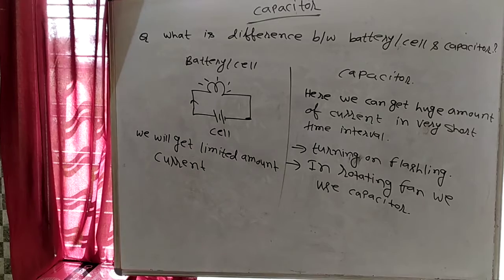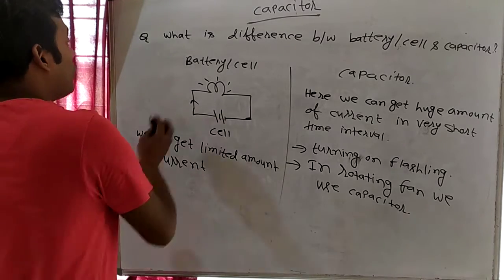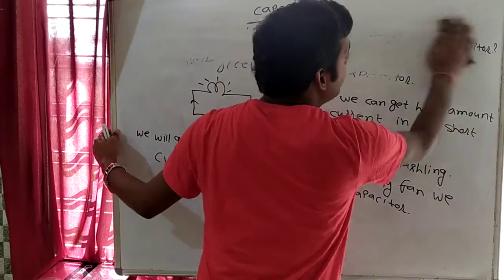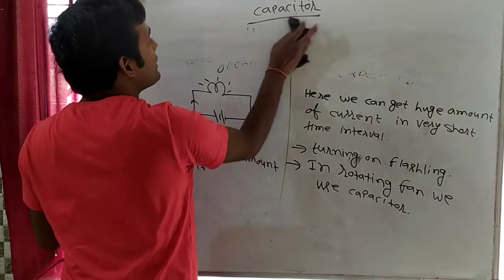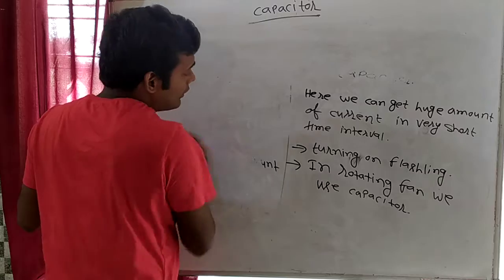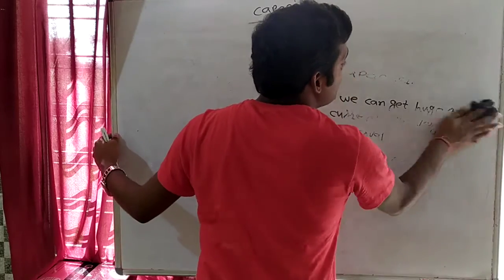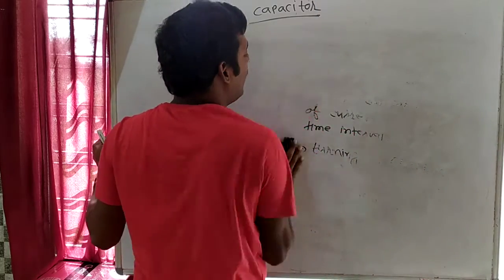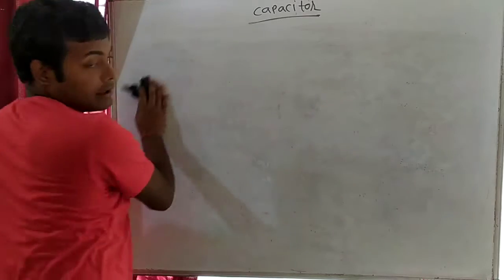Now understand some more things. Now you have to understand what a capacitor is. A capacitor will store charge. So a capacitor is a device which will store the charge, right?